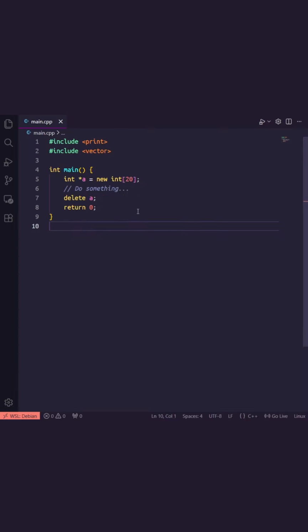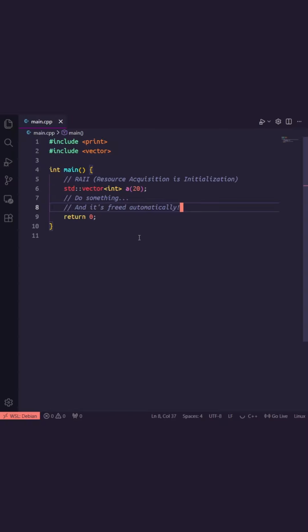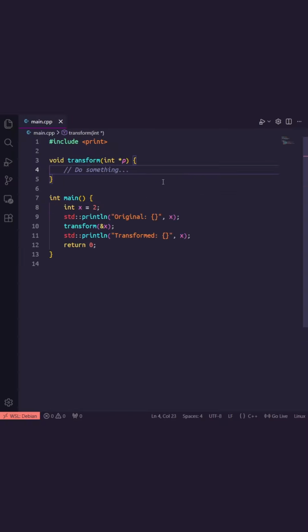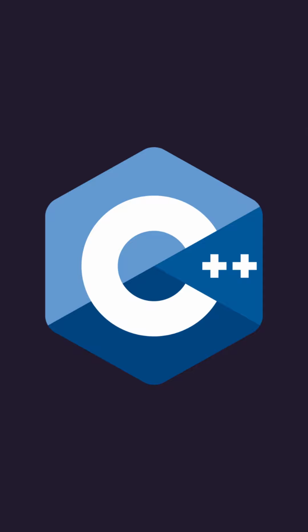And if you need an array on the heap, you have absolutely no excuse for using new for arrays over std::vector. Now this doesn't automatically mean that raw pointers are bad. Raw pointers are useful, but only when you don't need ownership and only need access or modification. However, C++ also has a better alternative for pointers in most scenarios, references, but we'll save that for another time.